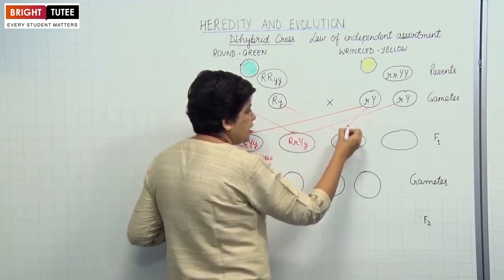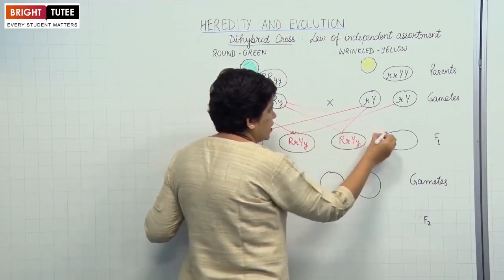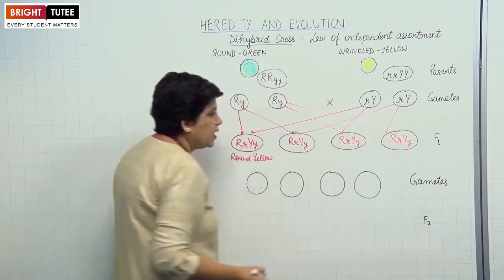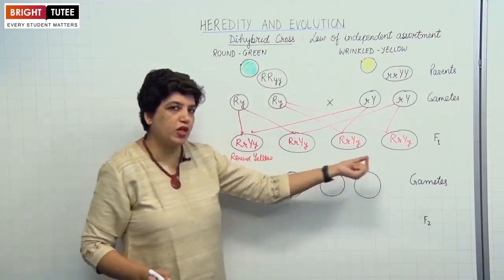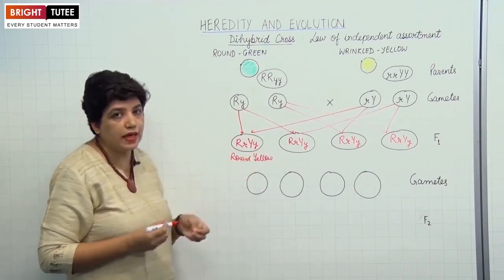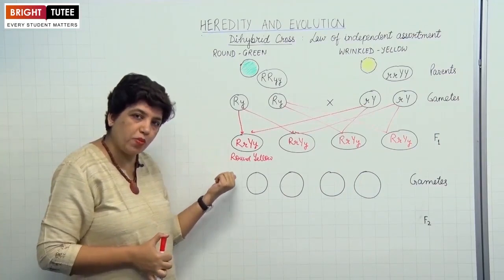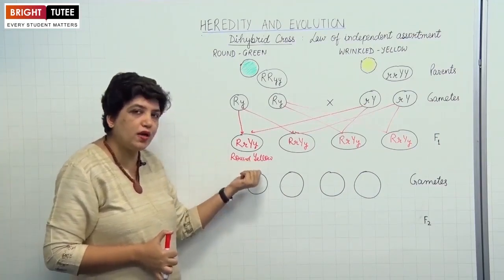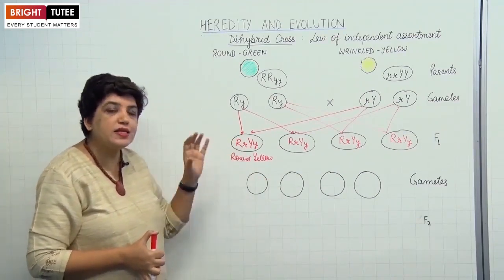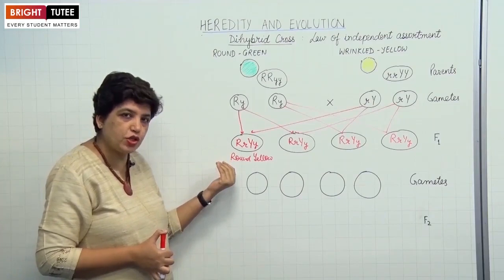Then this between these two gametes, again the same thing. So you'll notice in the F1 progeny, or the first generation, all the seeds are round and yellow. So that is why we considered round as the dominant gene. Similarly, yellow color as the dominant gene. While the wrinkled, the small r, is a recessive gene. It could not express itself in the first generation.